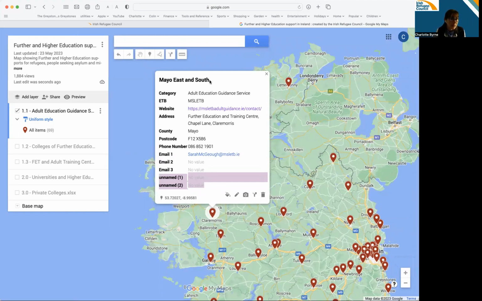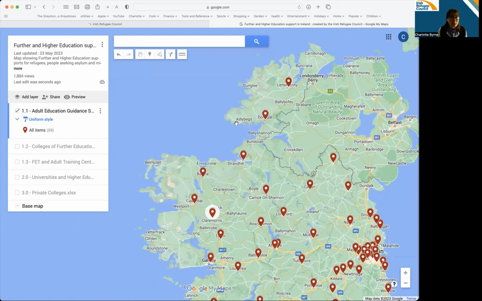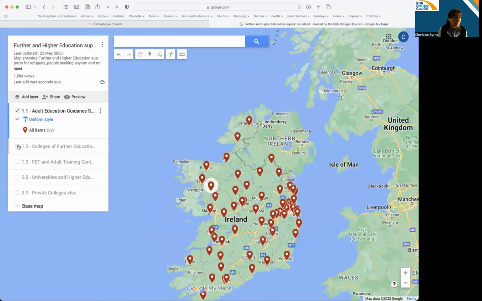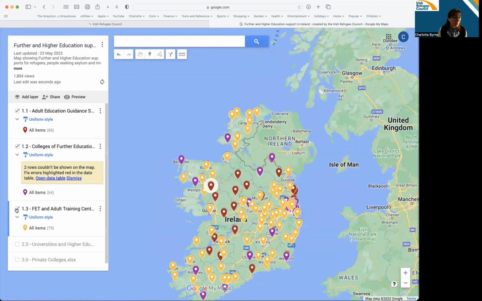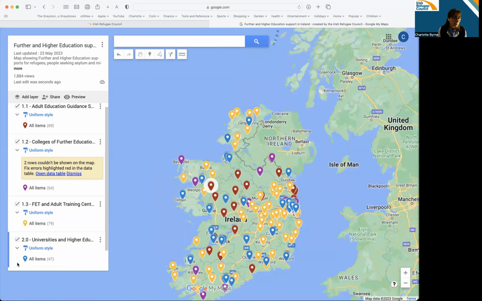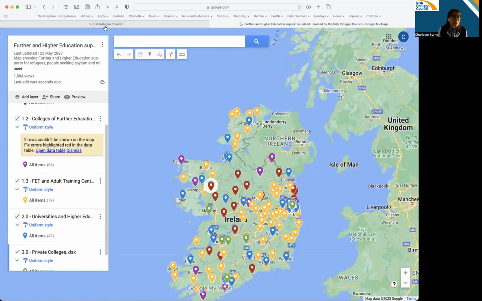for Mayo, South and East Mayo. It'll give you the website, the address, the postcode, a phone number, and an email address. So I would recommend that you email the person and explain that you would like to set up a meeting to discuss education, your education path, what it is you want to do. So that's the first thing.